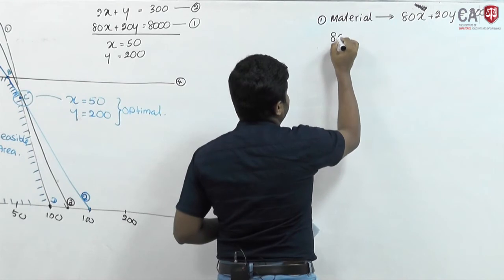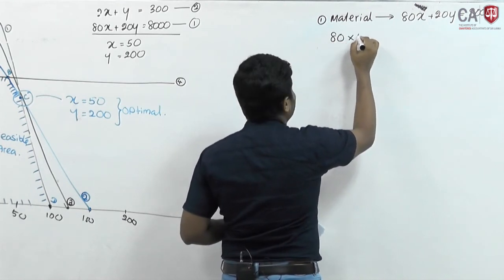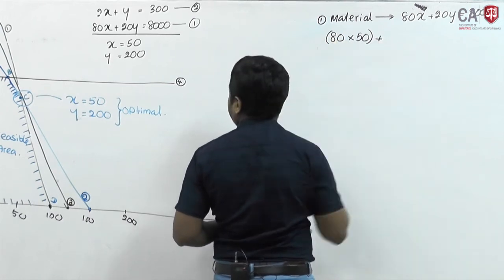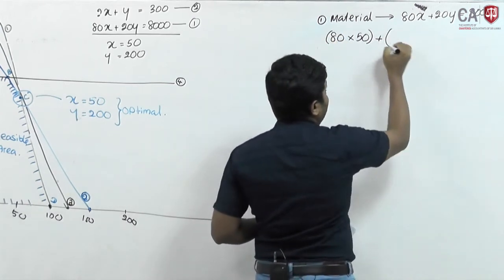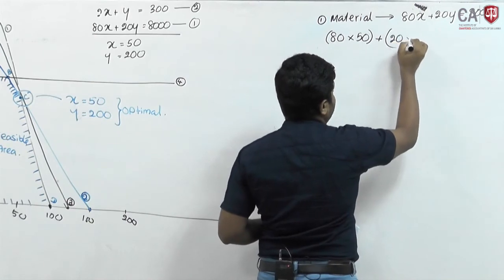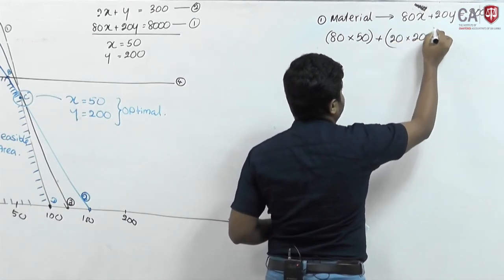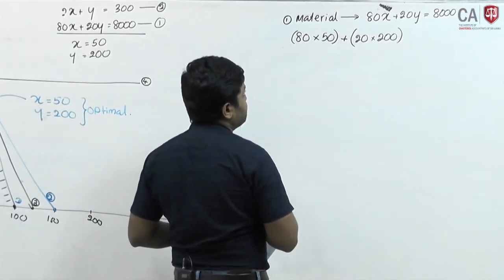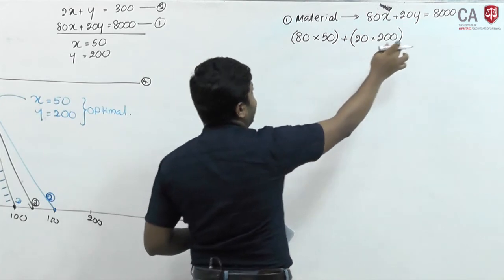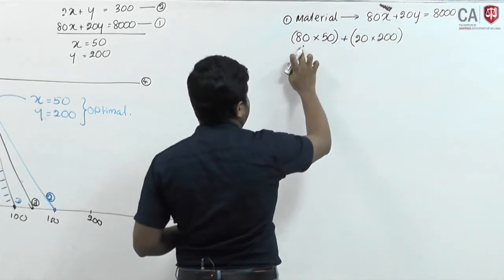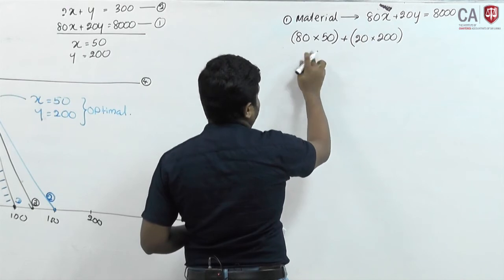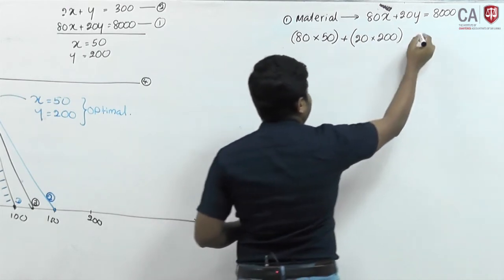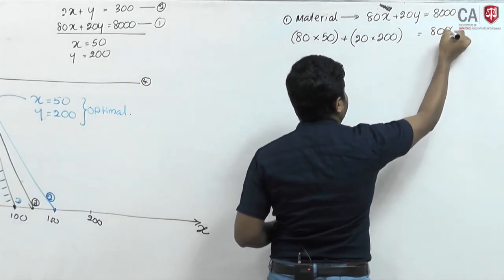Therefore 80 times x is 50 units plus 20 times y, 200. Now, 80 into 50 is 4000, 20 into 200 is also 4000, altogether 8000 equal to 8000.